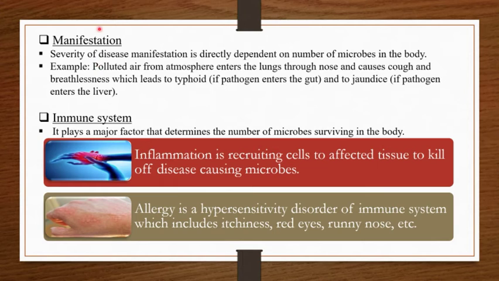One example of disease manifestation is given here. Polluted air from the atmosphere enters the lungs through the nose and causes cough and breathlessness, which leads to typhoid if the pathogen enters the gut, and to jaundice if the pathogen enters the liver.